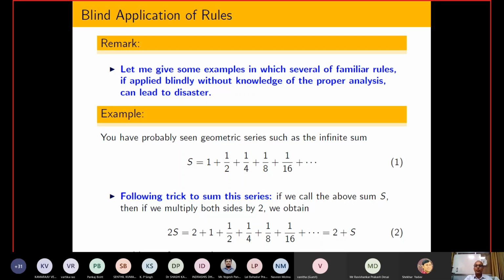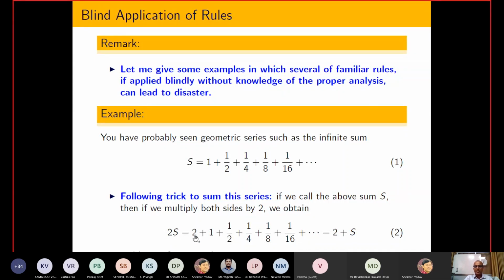Here s equal to 1 plus 1/2 plus 1/4 plus 1/8 plus 1/16 and so on. One quick way to sum this infinite series is to multiply both sides by 2, and then you can see that the terms repeat, because the series goes to infinity. So I replace 1 plus 1/2, 1/4, 1/8 and so on by s, and after that I get s equal to 2.